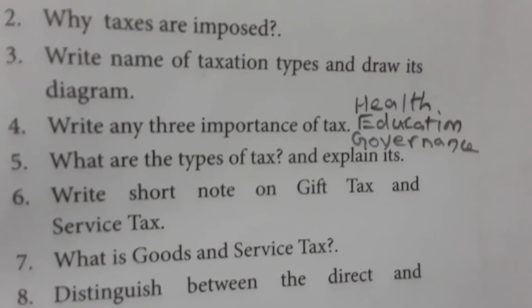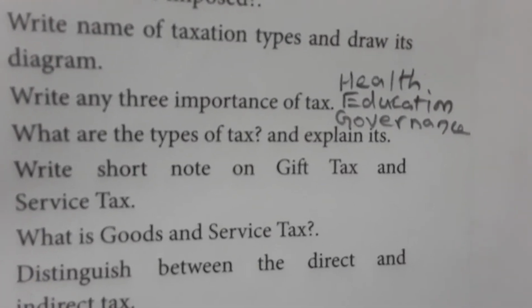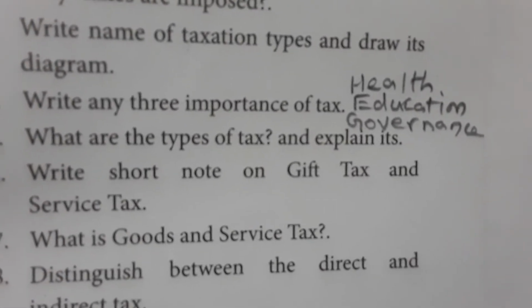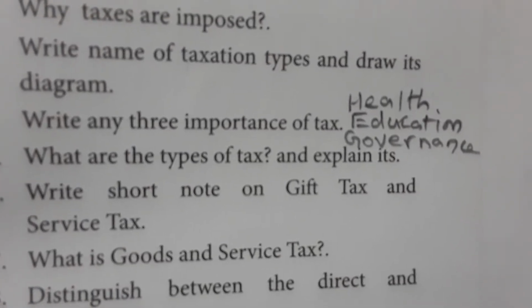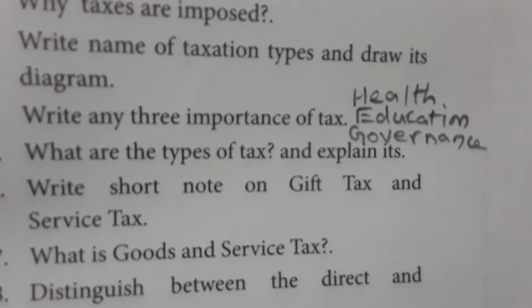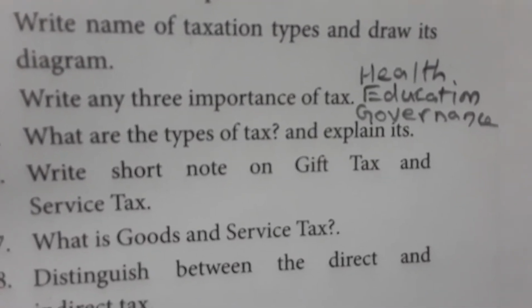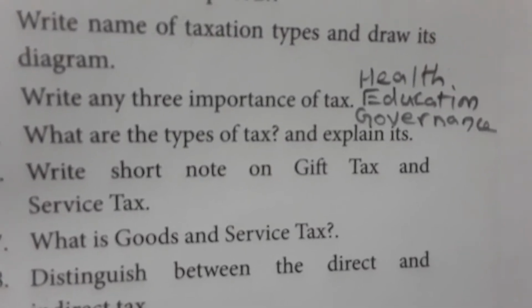Write any three importance of tax: health, education, governance. The government spends money on health, education, and governance from the taxes only. So the three importances of taxes are health, education, and governance.